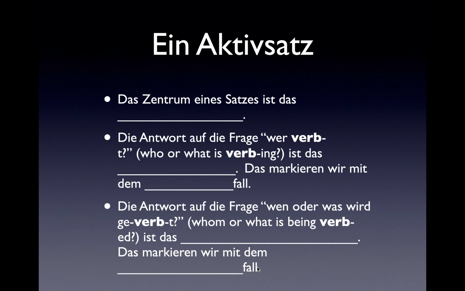In einem Aktivsatz, wie ihr schon wisst, ist das Zentrum eines Satzes das Verb. Die Antwort auf die Frage, wer verbt, who or what is verbing, ist das Subjekt. Ihr kennt das schon aus Deutsch 1, Deutsch 2. Das markieren wir mit dem Nominativfall. Die Antwort auf die Frage, wen oder was wird geverbt, whom or what is being verbed, ist das direkte Objekt und das markieren wir mit dem Akkusativfall.